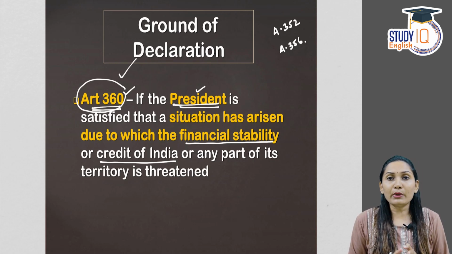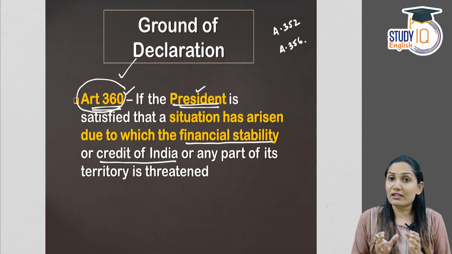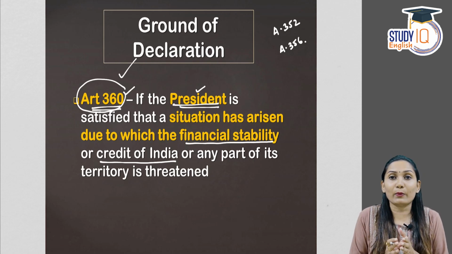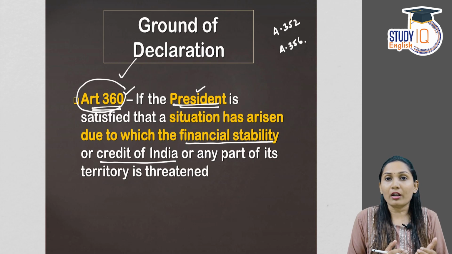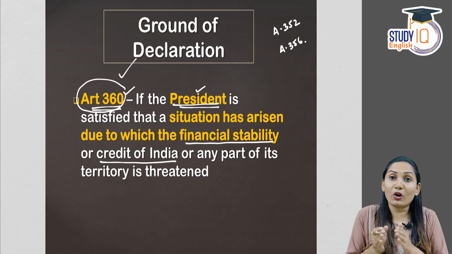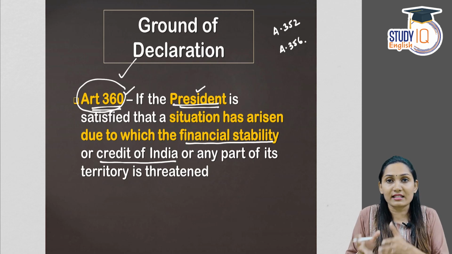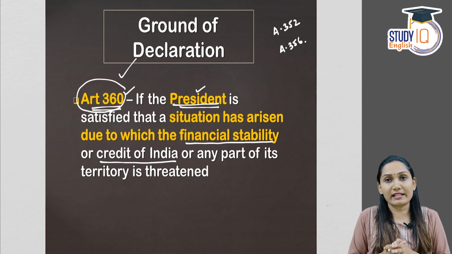Now see, here you will understand that the Constitution has not given any specific situation, for example, a war or any kind of pandemic. No such specific incidents or situations are mentioned in the Constitution. The Constitution has given the authority to the President to define such a situation which leads to a financial emergency.